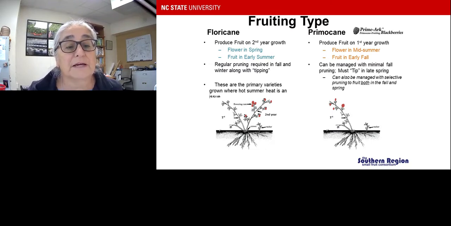The primocane fruiting types, the newer types, produce fruit on the first year canes. They flower in the midsummer and they fruit in early fall. They can be managed with minimal fall pruning and they must be tipped in late spring. Due to time constraints, we're not going to be talking about primocane training and pruning. We're just going to focus on floricane fruiting and training at this time.